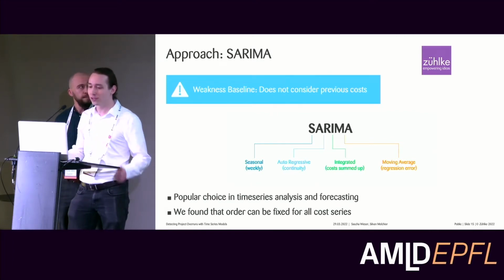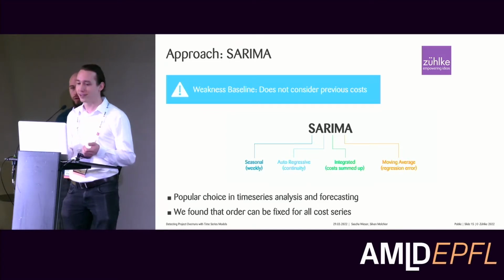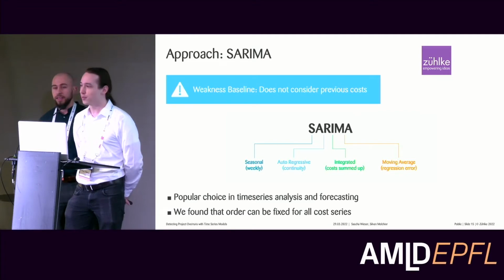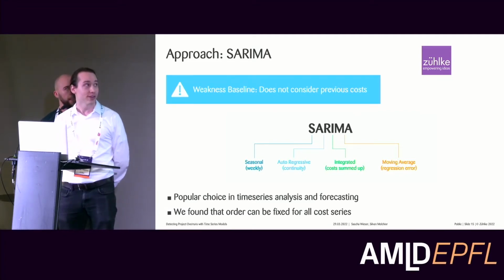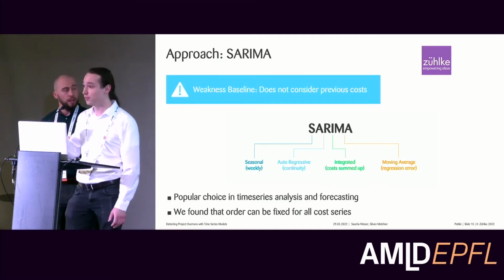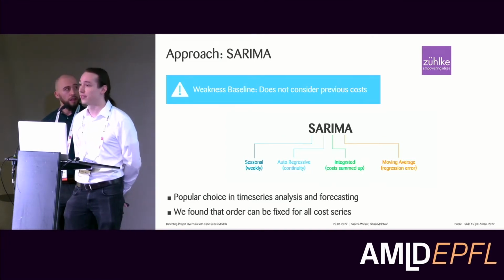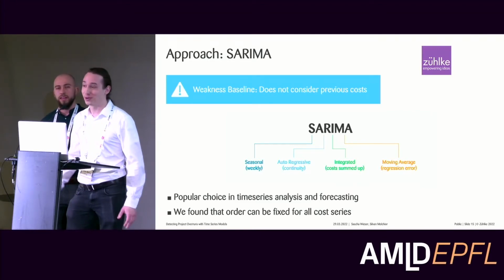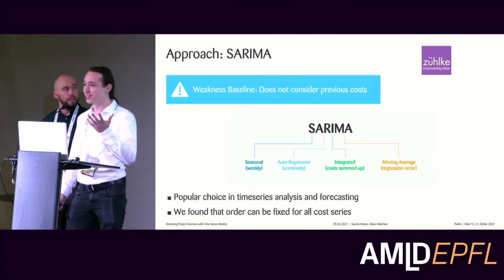The SARIMA model consists of different parts, and you find it without the S, without the I, and so on, and sometimes even more. But basically, these 4 components here are the important ones. We have the seasonal part, which we have because we have a really weekly behavior in our costs. If you look at this from a daily perspective, we have people not that much working, at least over the weekend. We have people who work part-time and so on, so we have really a weekly behavior here.